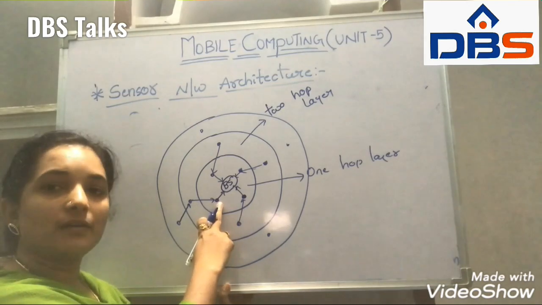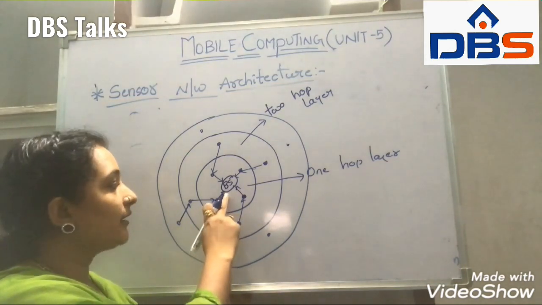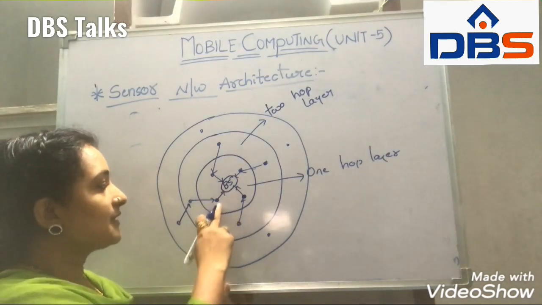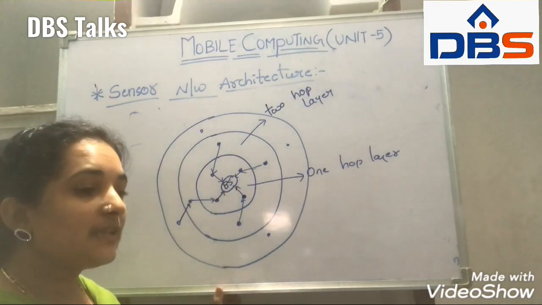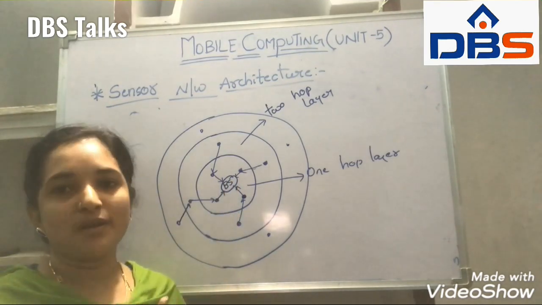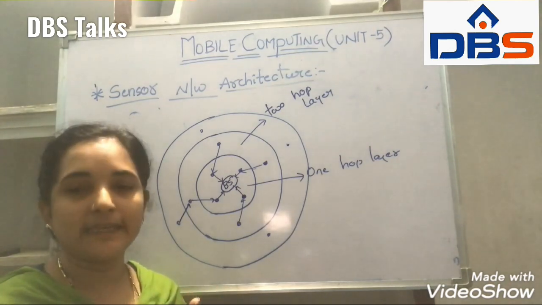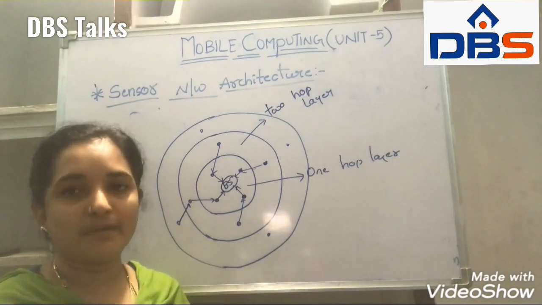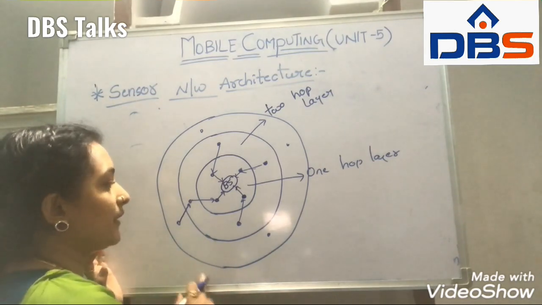Now the first layer node sends the data to the base station, using power, and the data reaches the base station. It means we are using less power. Node by node, we send the data using only a limited amount of power, so the power consumption is very low.